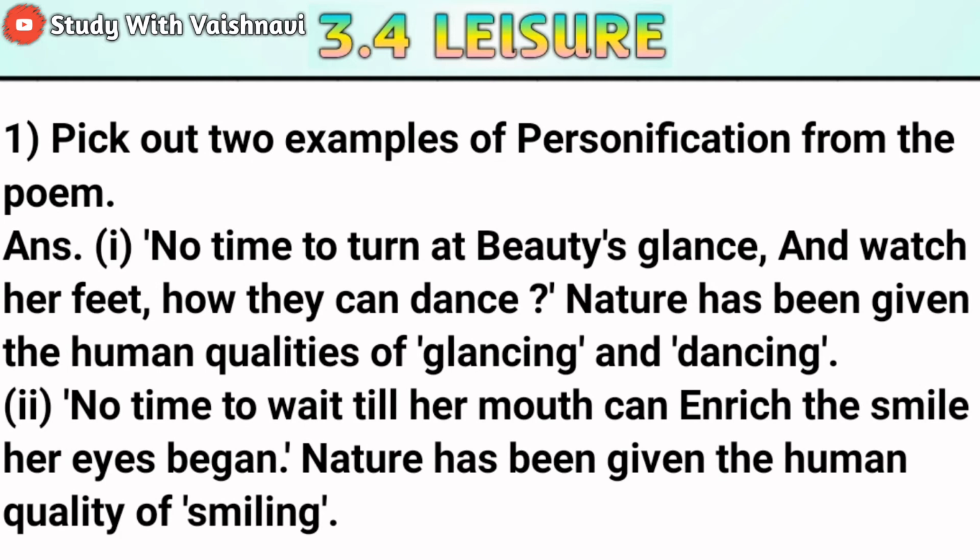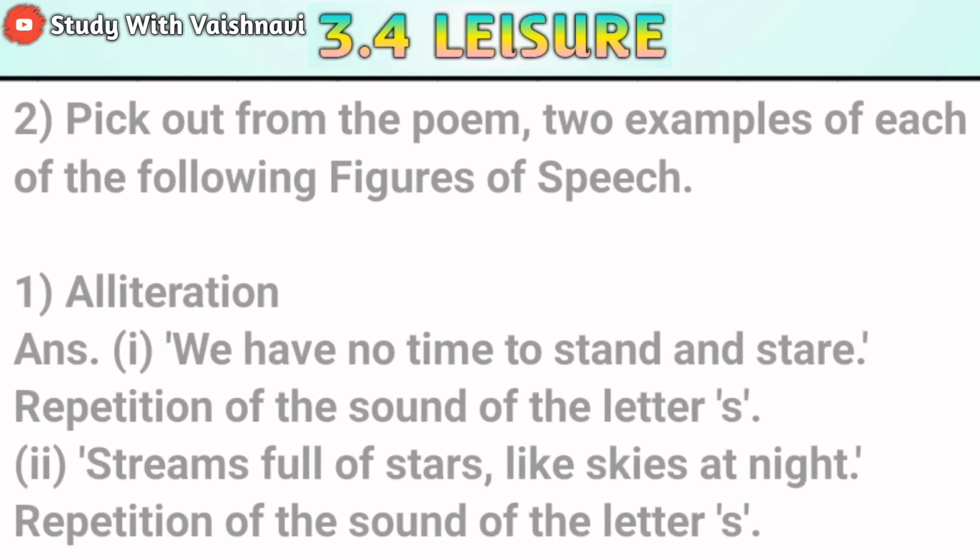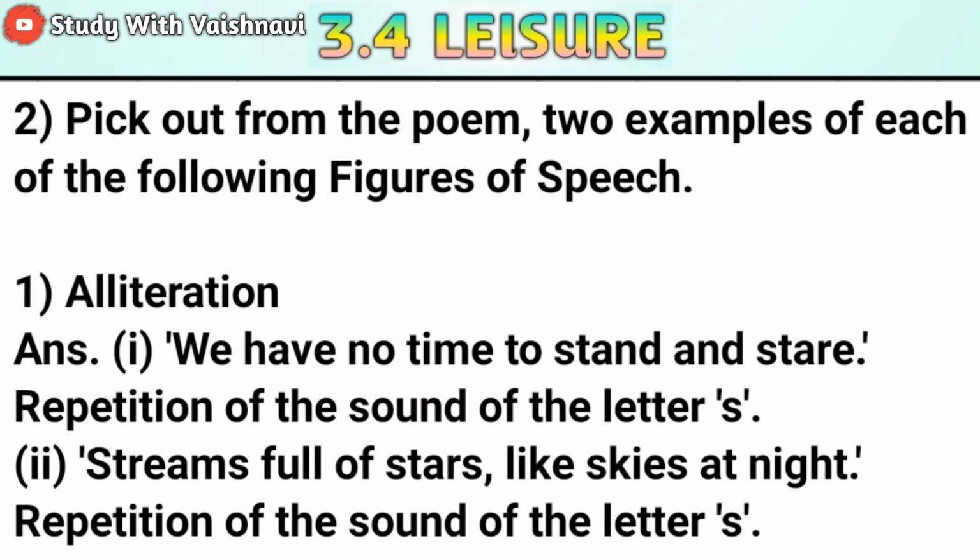Now see the answer. No time to turn at Beauty's glance and watch her feet, how they can dance. Nature has been given the human qualities of glancing and dancing. Now next, no time to wait till her mouth can enrich that smile her eyes began. Nature has been given the human quality of smiling. Now next question, that is: pick out from the poem 2 examples of each of the following figures of speech.